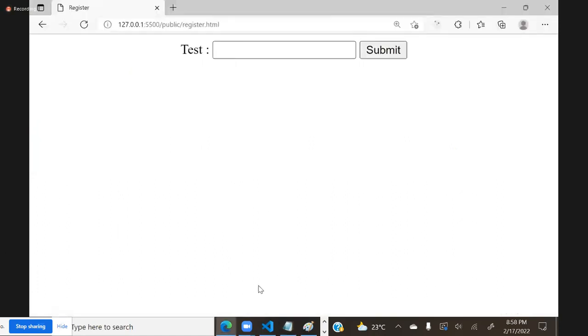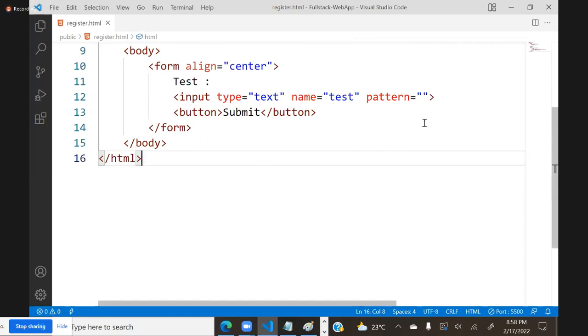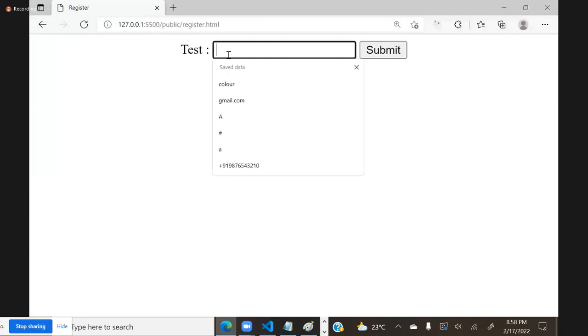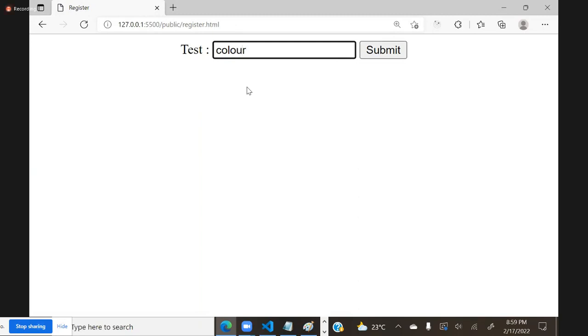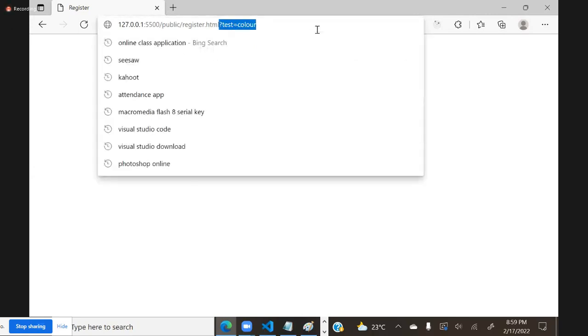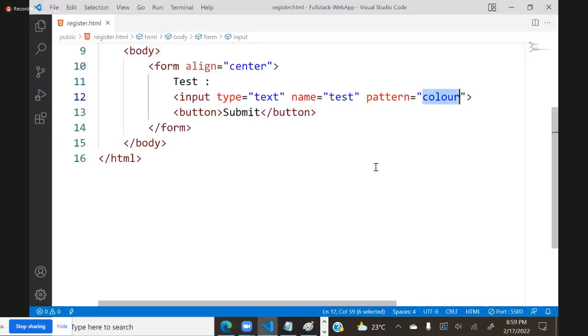For example, now I am using the pattern COLOUR. That means it will allow only this. Observe carefully. I am typing COLOR and submit. It's not allowing. It will allow only COLOUR. I entered COLOUR, then submit, and it is allowing. COLOR is not allowed to submit.